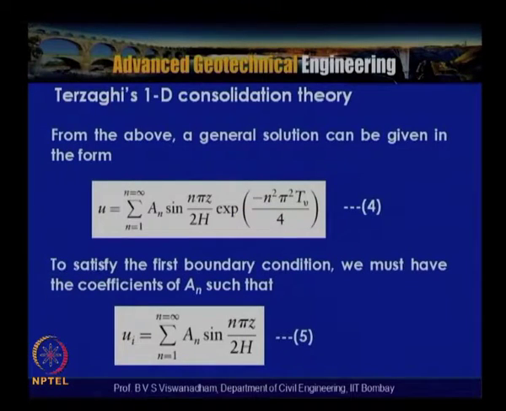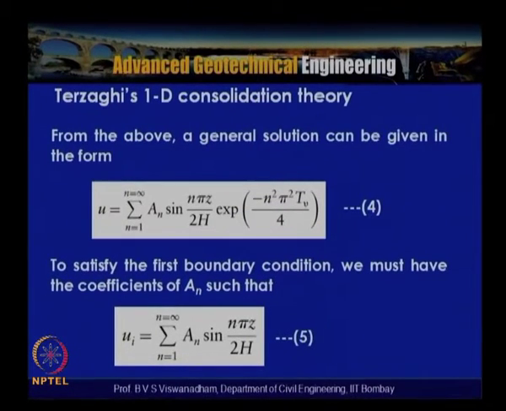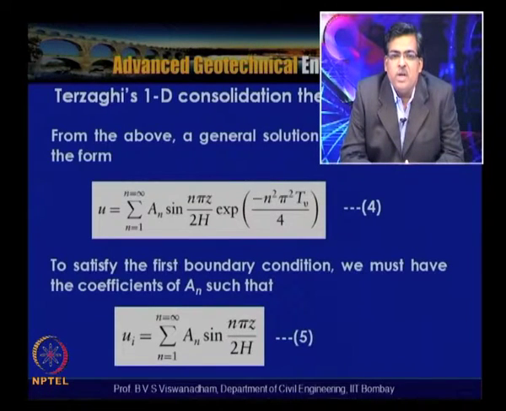So from the above the general solution can be obtained, and this general solution is given by u, the excess pore water pressure, is the sum from n equal to 1 to infinity of An sin(n pi z by 2H) times exponential of minus n square pi square Tv by 4. The term Tv is called the time factor, which is nothing but Cv t by H square. t is the time required for a certain degree of consolidation, Cv is the coefficient of consolidation, and H is equal to HDR, the drainage path length.